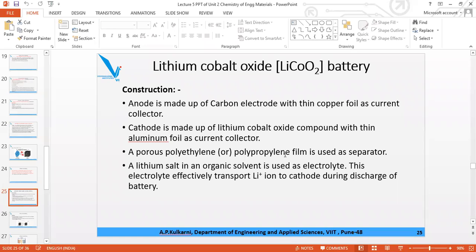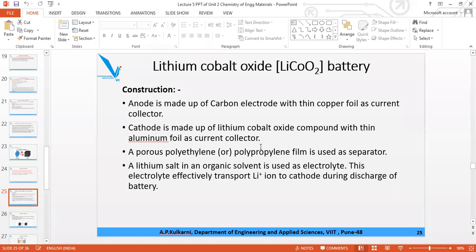This is the speciality of the modern batteries. In the earlier batteries, zinc batteries, etc., the current collector was not there. Here the specific arrangement is there. For anode, copper foil is used as a current collector, and for cathode, aluminum foil. Anode is the negative electrode, and cathode is the positive electrode. Here the anode is lithium with porous carbon with copper foil as collector, and the cathode is LiCoO2 itself, lithium cobalt oxide, with aluminum foil as a current collector.